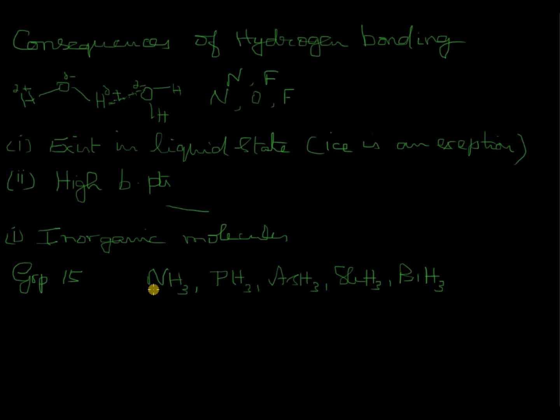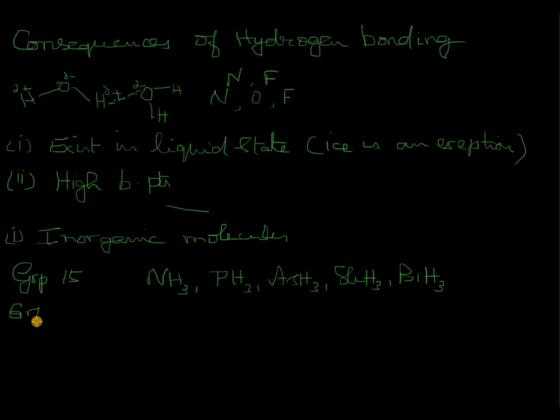As I said, ammonia is easily liquefiable. That is the reason why it was used as a refrigerant for a very long time, before these modern refrigerants have come into use. These are very sophisticated ones which we use now. Earlier we were having only ammonia as the refrigerant because of its easily liquefiable nature.